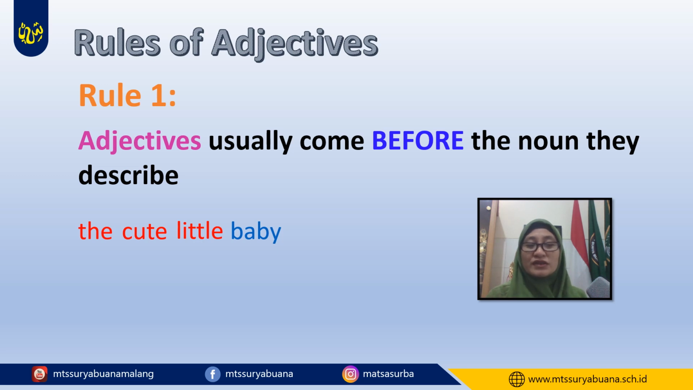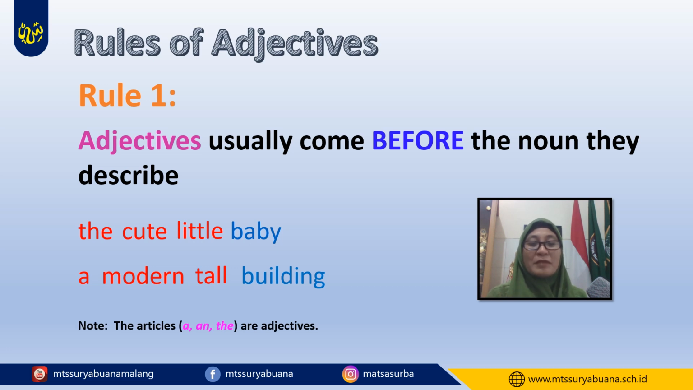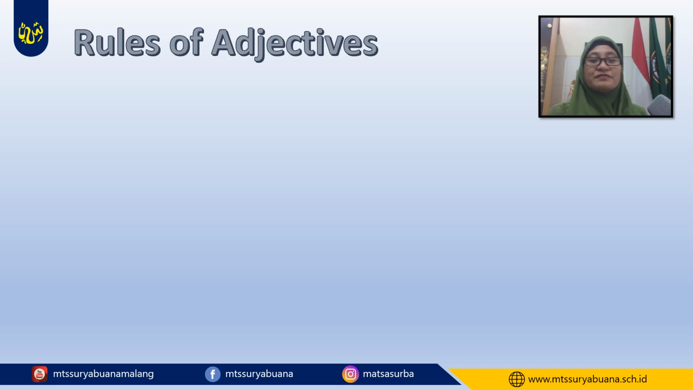The 3 words here are all adjectives. This one is the article, cute and little here, all describe the baby. Building. What kind of building? Tall. Modern. A modern tall building. Please remember that the articles a, an, and the are adjectives. Let's continue with the rules of adjectives.